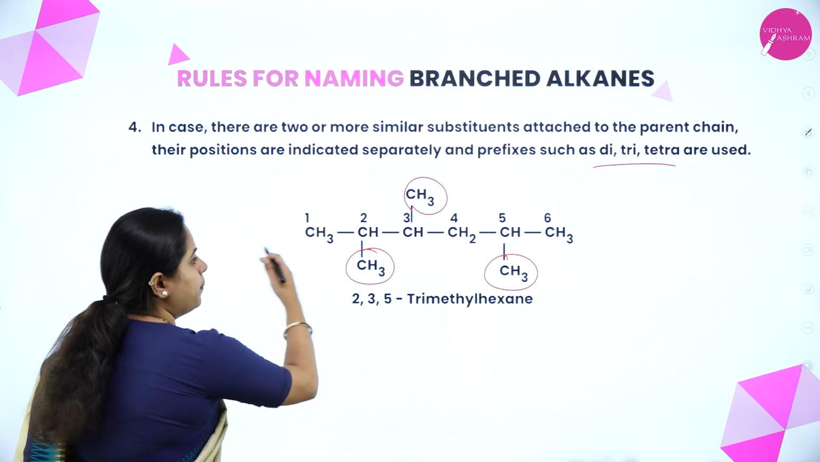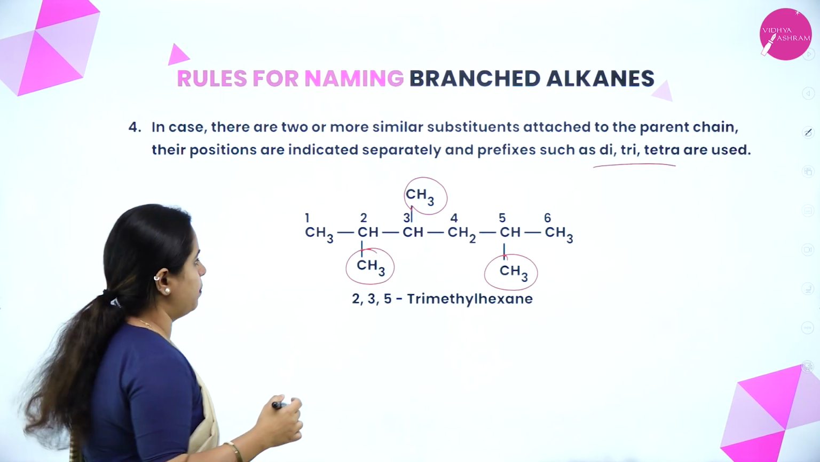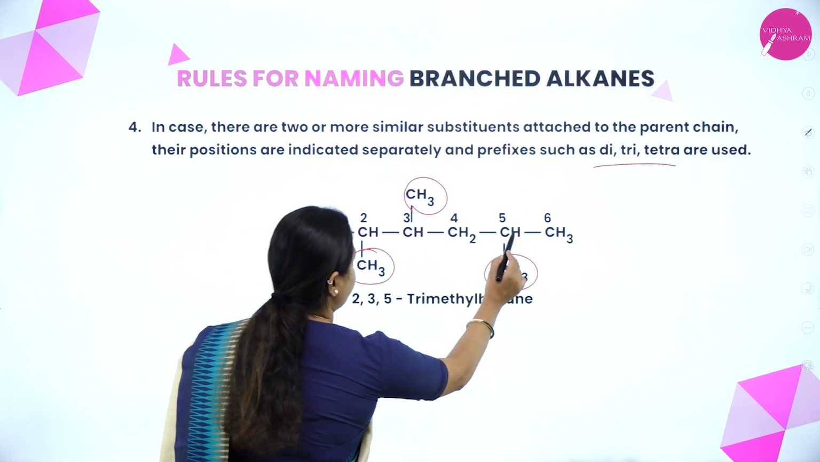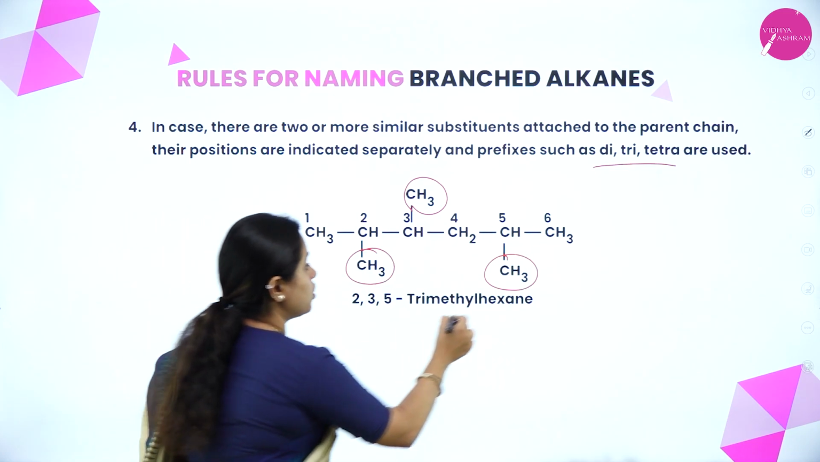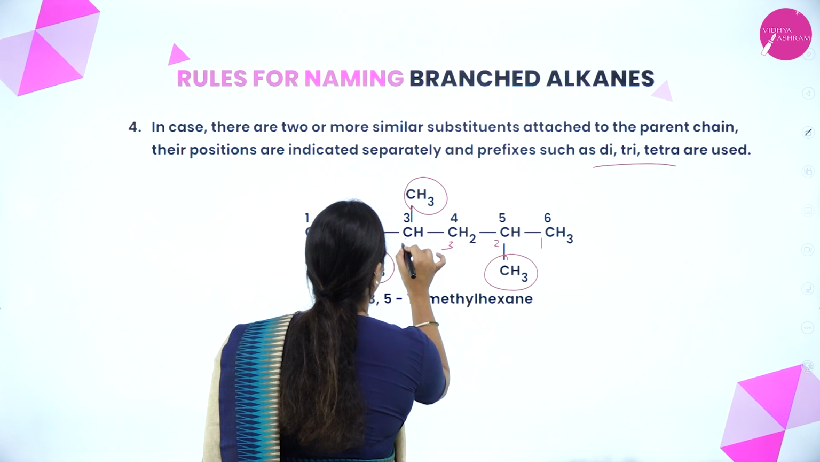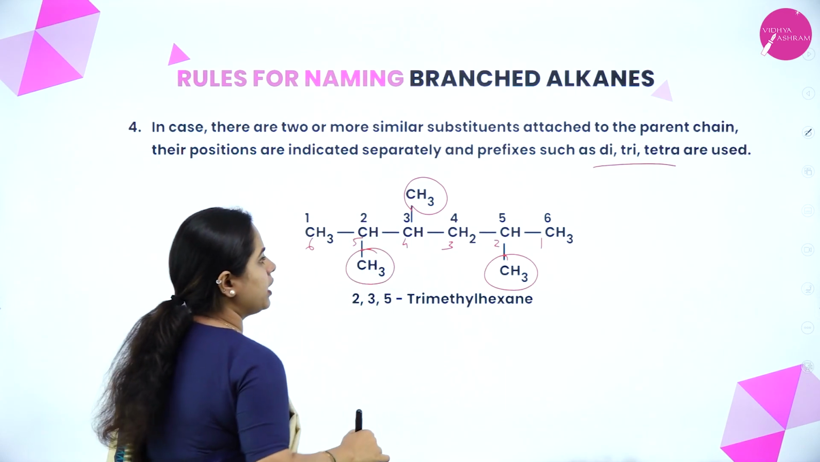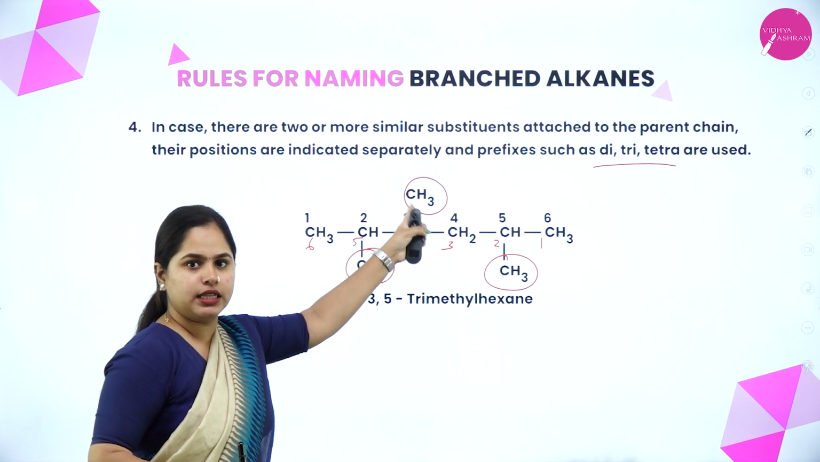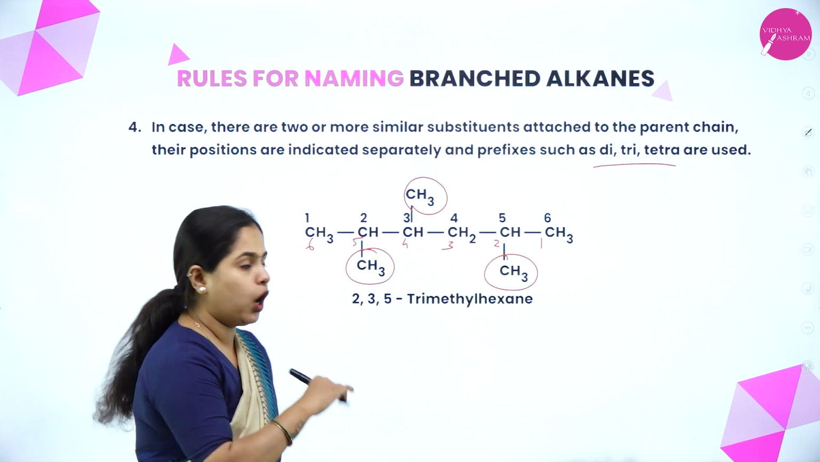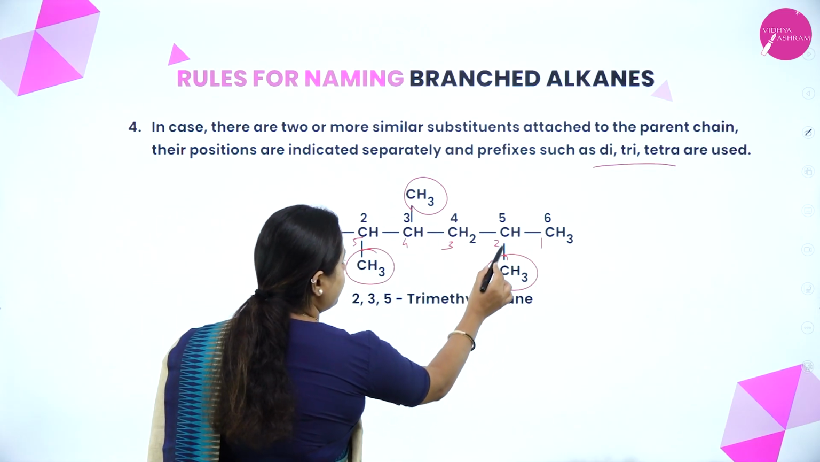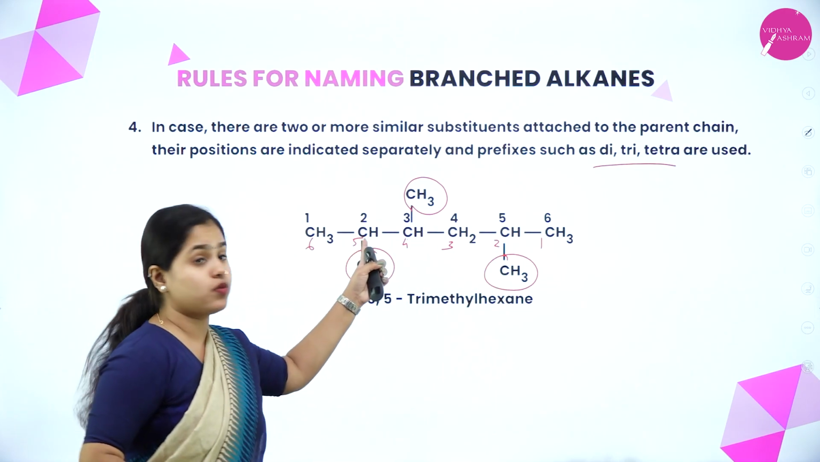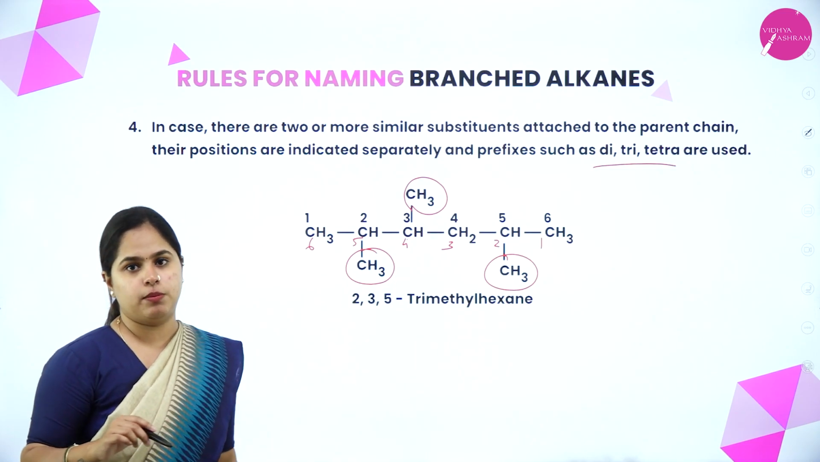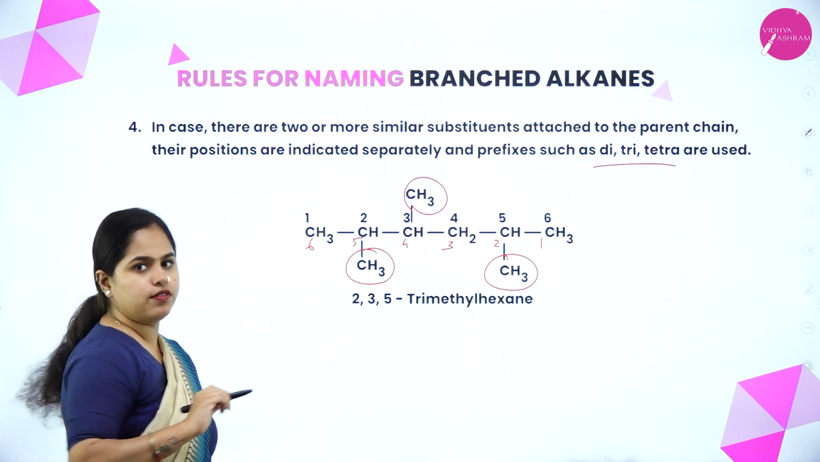Let's take this particular example. How do I number? 1, 2, 3, 4, 5, 6. Another possibility is also there: 1, 2, 3, 4, 5, 6. Which will be correct? In the first case, this methyl is getting 2, this is getting 3, and this is getting 5. In the opposite way, this one will get 2, this one will get 4, and this one will get 5. Which one will be appropriate? The first one will be appropriate, so that is the one we consider.